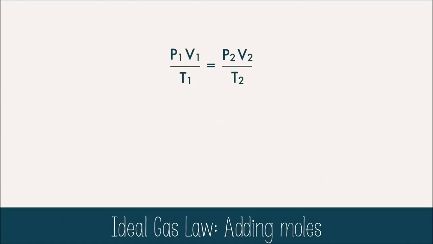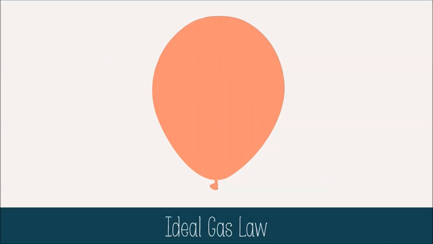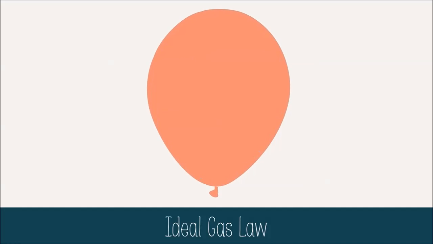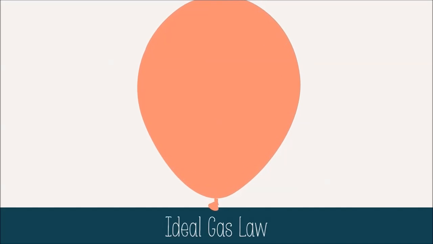Now, combined gas law is great, but what about moles? Before we add it, we need to figure out what its relationship is with other variables. Let's use volume to figure out the relationship. As you increase the number of atoms in a balloon by blowing air into the balloon, the volume increases. The pressure is the same because the balloon can expand, the temperature is the same, only moles and volume have changed, and they have a direct relationship.